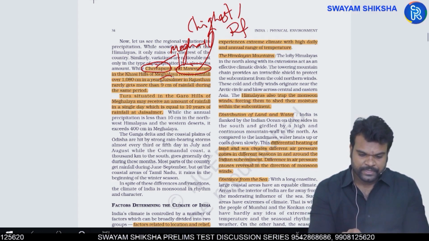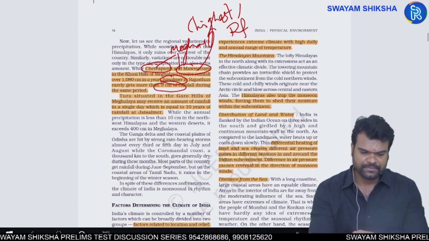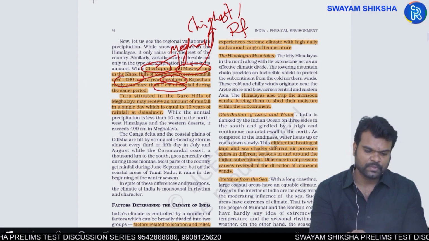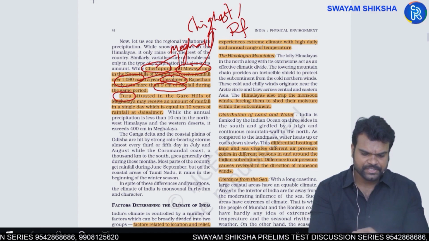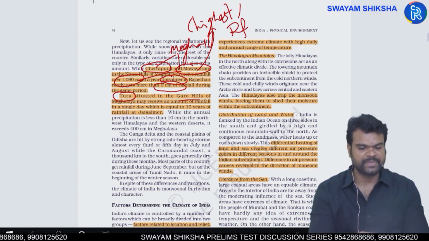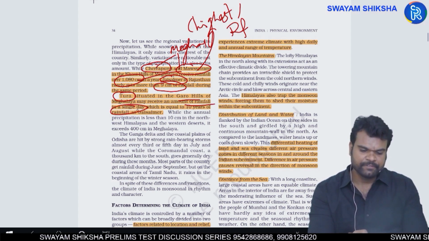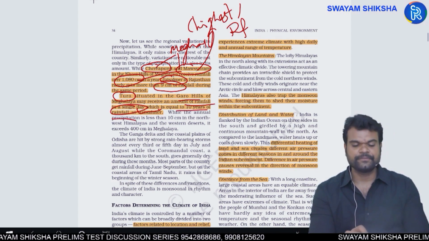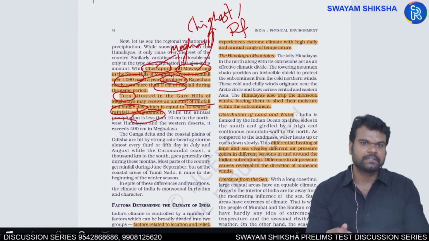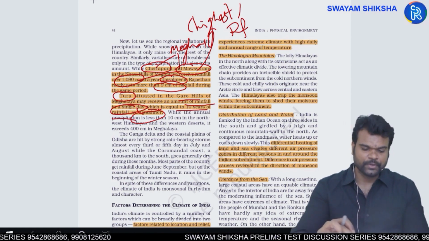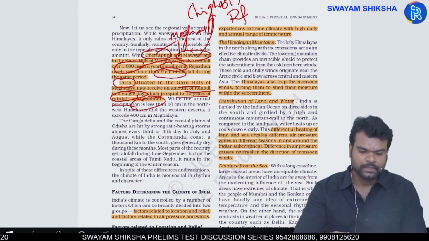Now, when it comes to Rajasthan, especially Jaisalmer, it experiences approximately 9 centimeters of rainfall. When it comes to the Mawsynram region, it is more than 1000 centimeters of rainfall. Okay. You have another region called Jura from the Garo Hills region of Meghalaya. It receives rainfall in a single day which is more or less equal to 10 years of rainfall in Jaisalmer. Okay, so two different and quite extreme conditions. Okay, this is all because of topographic conditions, and relief structures.